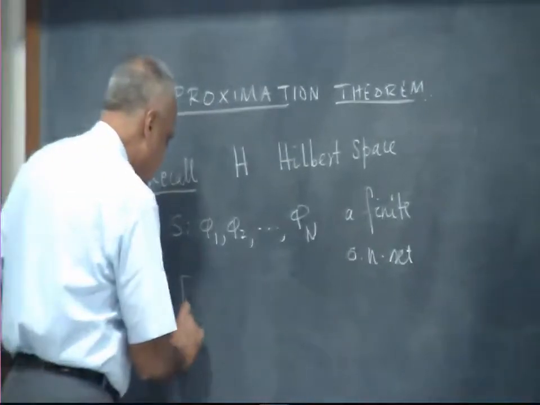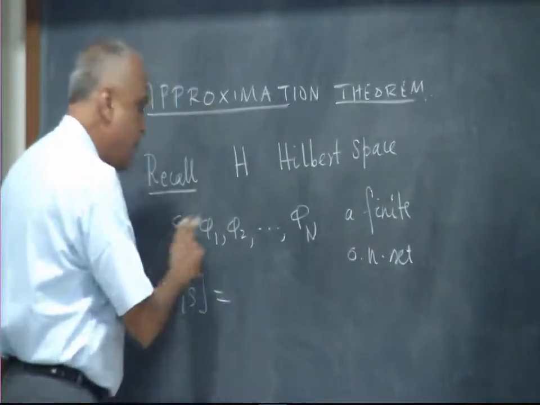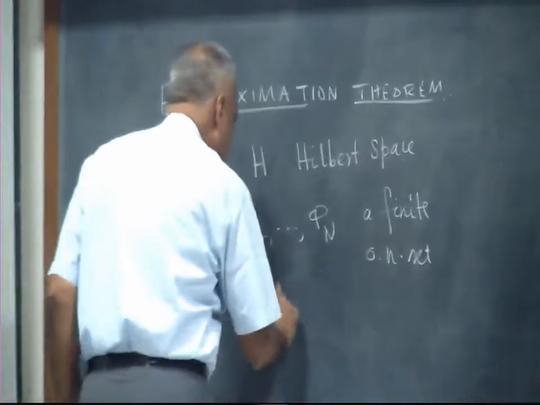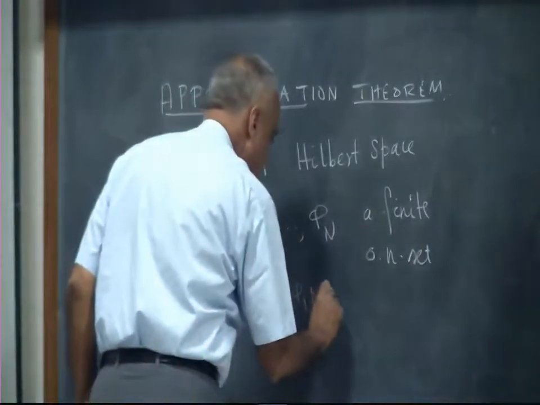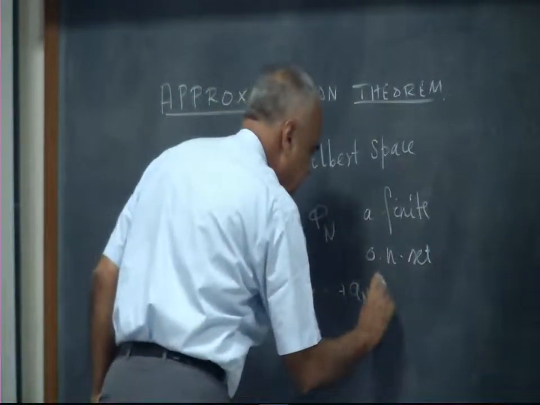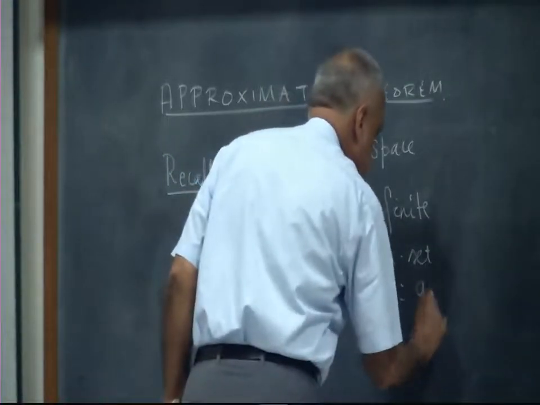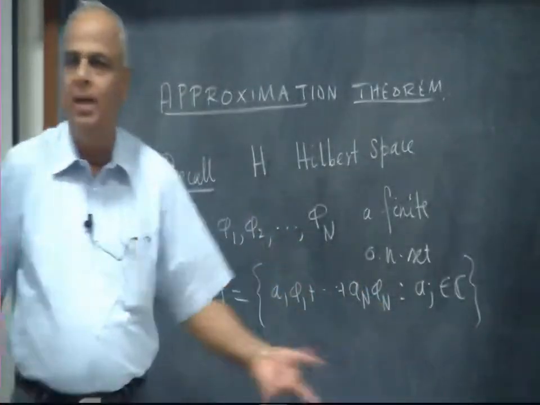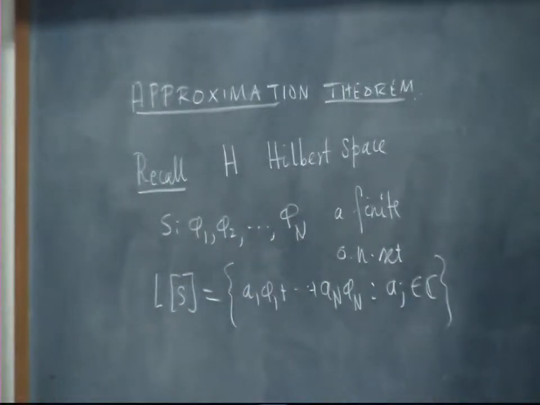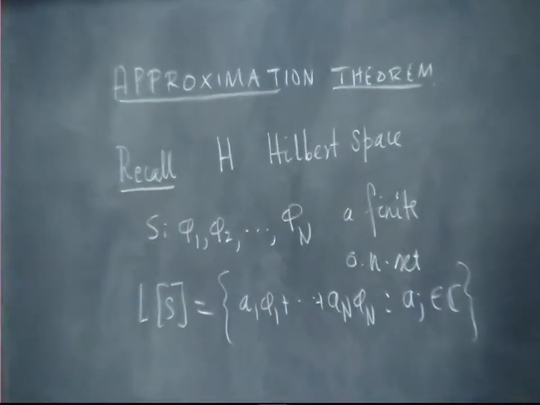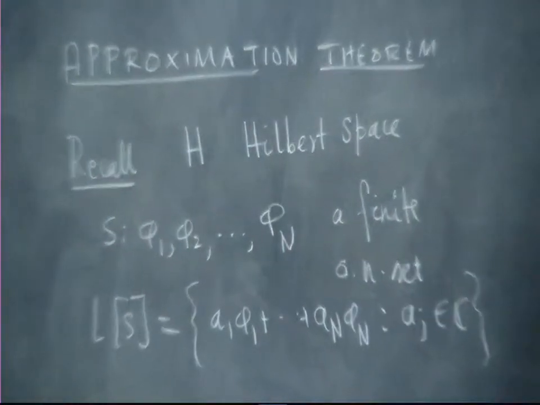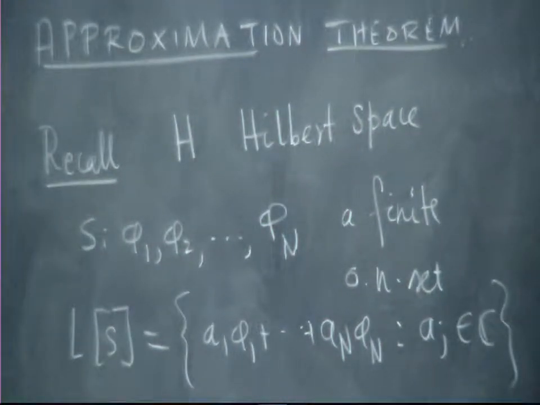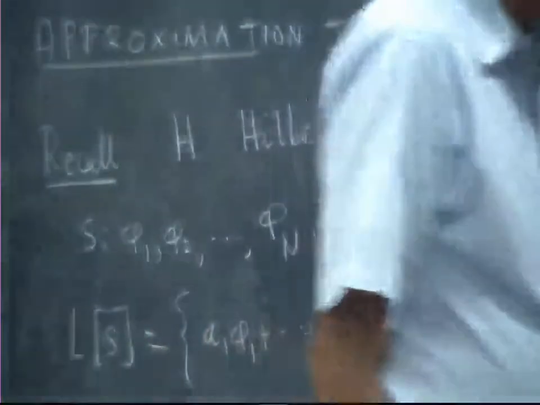So then I look at the subspace spanned by these vectors. LS, the span of these vectors, is the set of all vectors of this form a1 phi 1 plus ... plus an phi n, where these aj are complex numbers. If it is a complex Hilbert space, take complex numbers. If it is a real Hilbert space, take real numbers. So I look at all the linear combinations of phi 1, phi 2, phi n, that is the subspace spanned by these vectors.